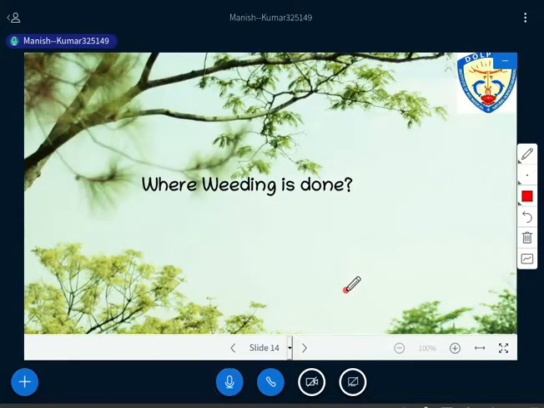Now where does weeding have to be done? Weeding has to be done in those areas where weeds are tall and dense and light cannot reach the ground easily. These areas have to be selected first for weeding activity. Because if weeds are tall and dense and light is unable to reach the ground, this is going to affect the regeneration process and we are unable to grow our favored species there. So again, I am repeating: weeding has to be done in those areas where weeds are tall and dense, and that area is to be selected first.